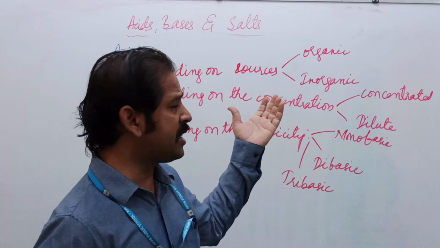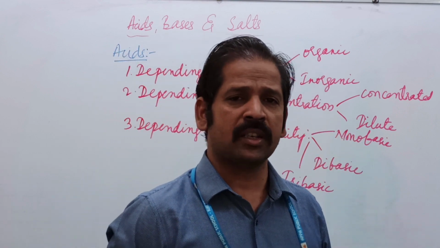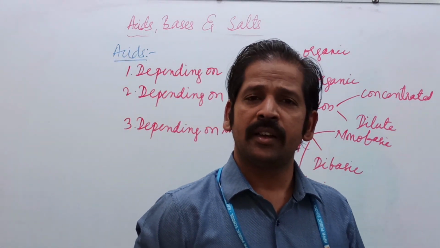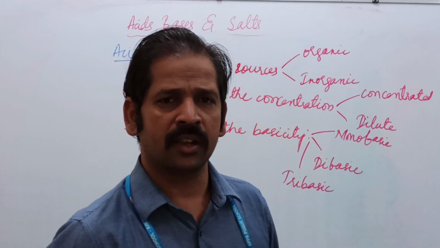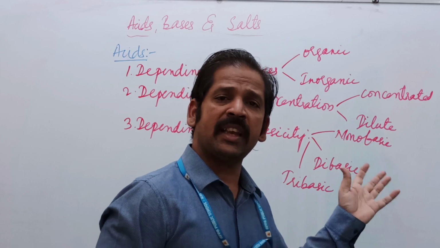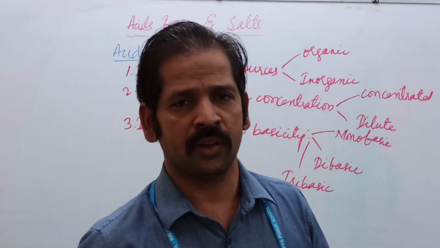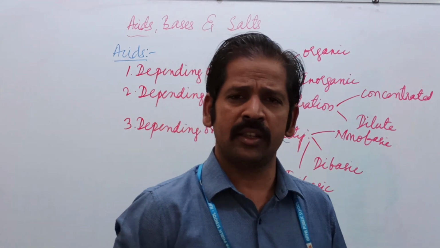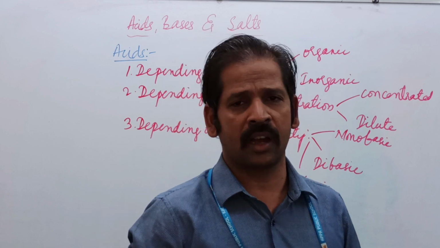Organic acids are available from plants and vegetables, whereas inorganic acids are available from minerals, so they are called mineral acids. If you take organic acids, the base elements of organic acids are carbon and hydrogen. Okay, next we'll go to the physical properties. These are all a revision of the first topic we discussed in the earlier classes.